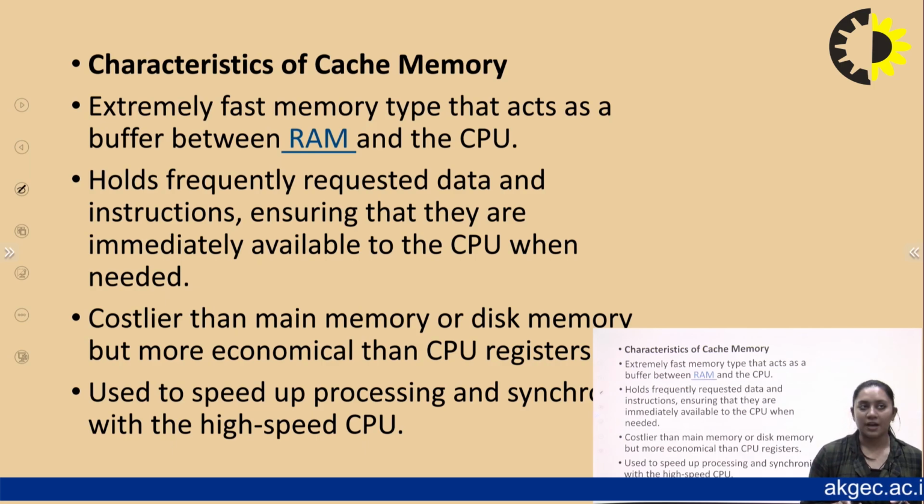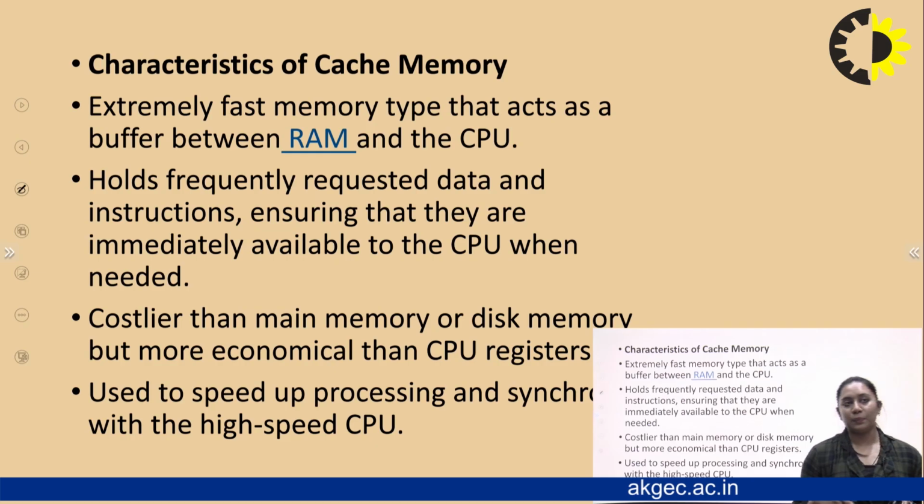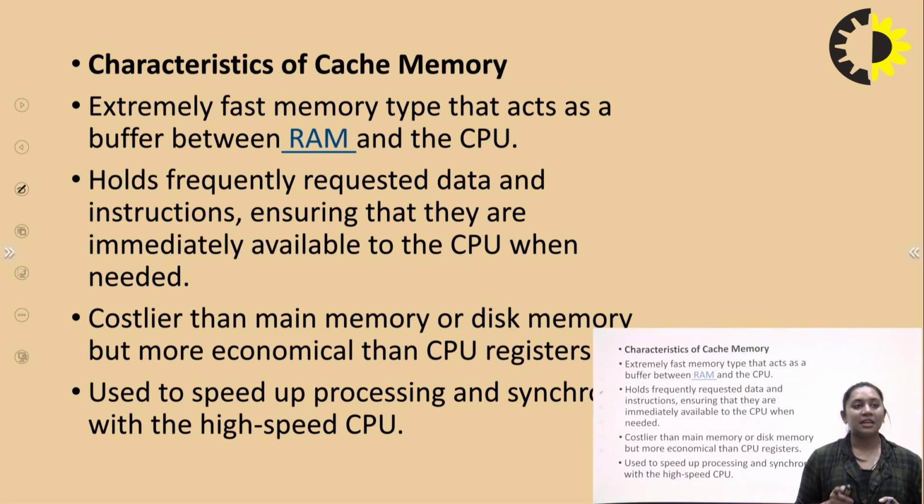Next, the characteristics of cache memory. It is very fast memory. It acts as a buffer between the RAM and the CPU, and it holds frequently requested data and instructions, ensuring that they are immediately available to the CPU when it is required to operate on or compute any type of data in the operating system. It is much costlier than the main memory or the disk memory, but more economical than the CPU registers.